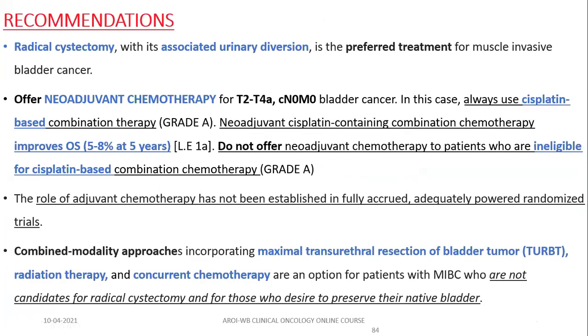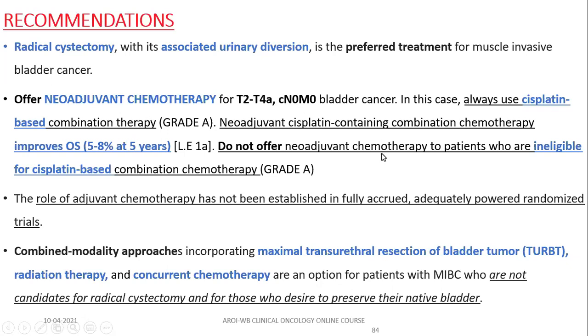What is the management of muscle invasive bladder cancer? Just remember 4 important points. First point, radical cystectomy with associated urinary diversion and lymph node dissection is the preferred treatment of choice. But if the patient is cisplatin eligible, then you should offer neoadjuvant chemotherapy, either dose dense MVAC with GCSF support or GemCis 3 to 4 cycles, because it is associated with improved overall survival.